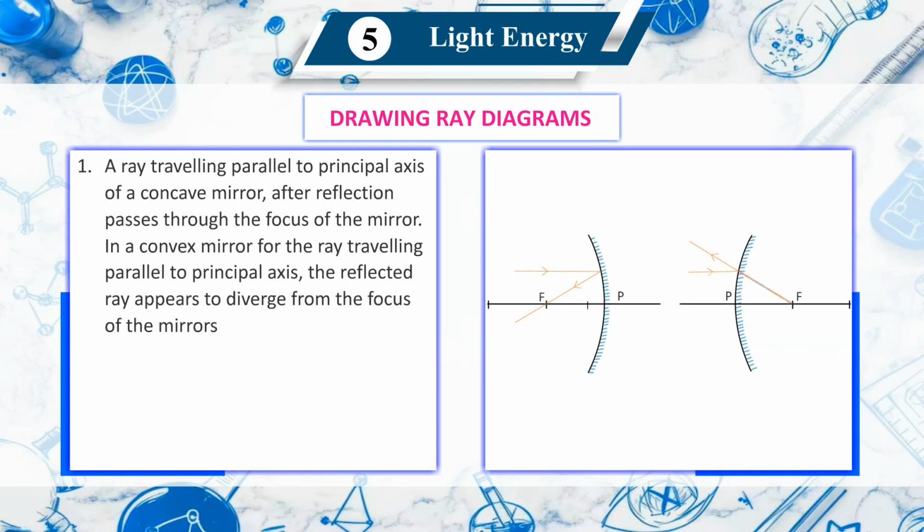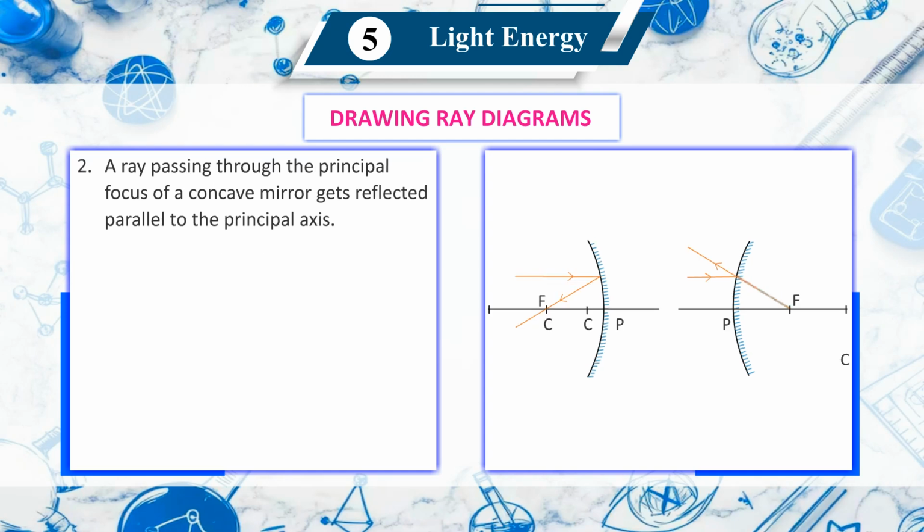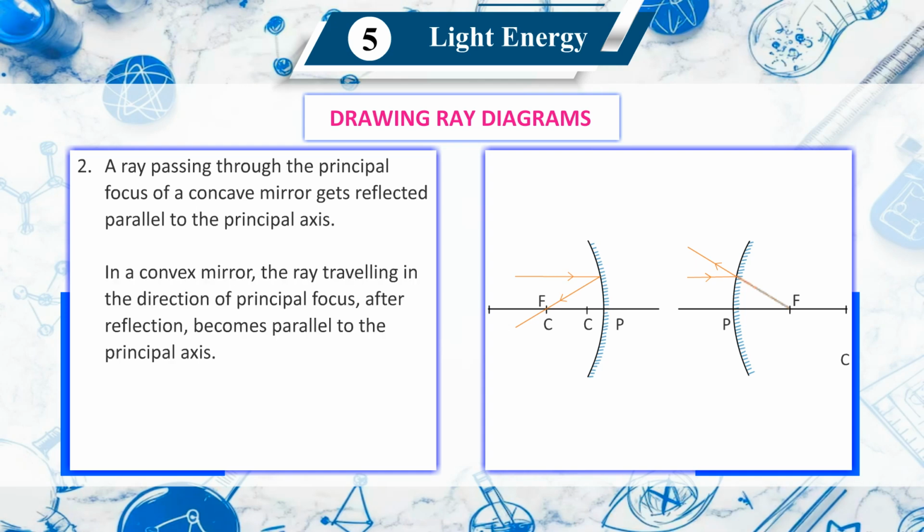First, a ray traveling parallel to principal axis of a concave mirror, after reflection, passes through the focus of the mirror. In a convex mirror, for the ray traveling parallel to principal axis, the reflected ray appears to diverge from the focus of the mirror. Second, a ray passing through the principal focus of a concave mirror gets reflected parallel to the principal axis. In a convex mirror, a ray traveling in the direction of principal focus after reflection becomes parallel to the principal axis.